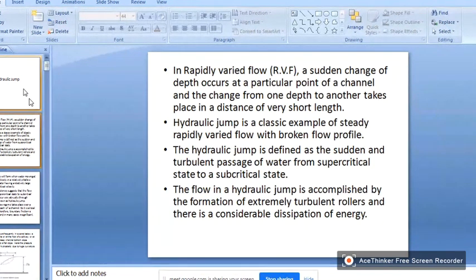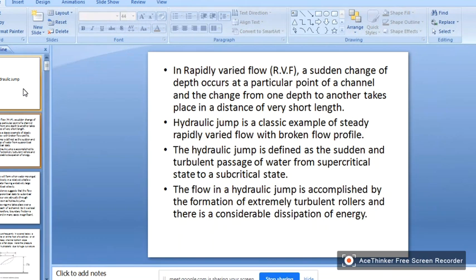Okay, so this is hydraulic jump. What is hydraulic jump? It is a steady, rapid, varied flow. The definition of the hydraulic jump is the passage of water from supercritical state to subcritical state.